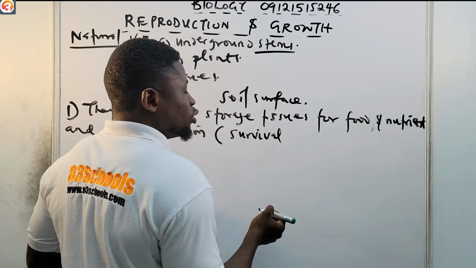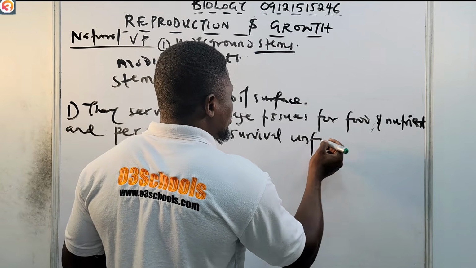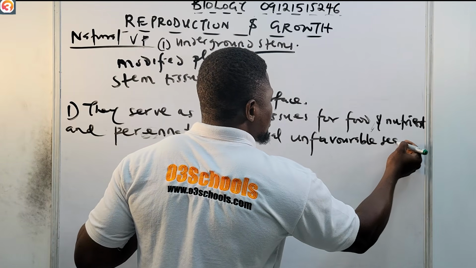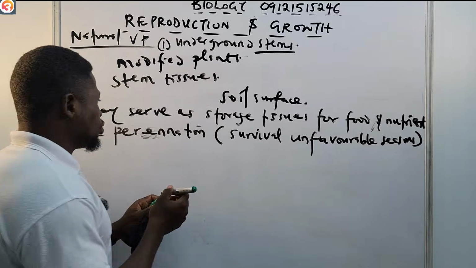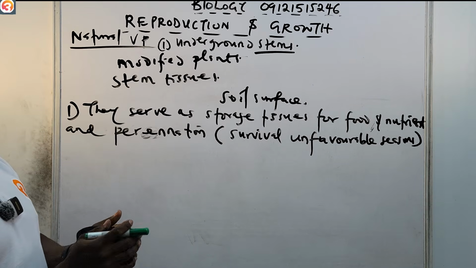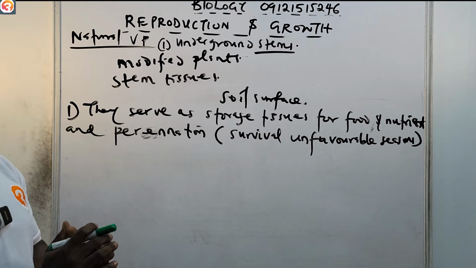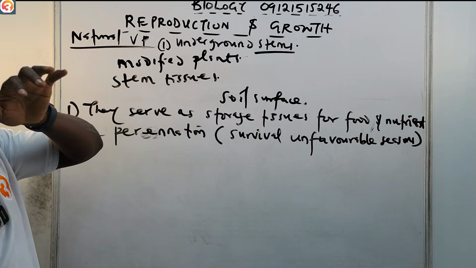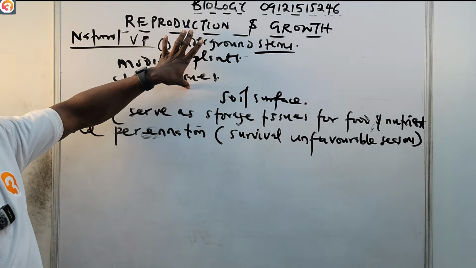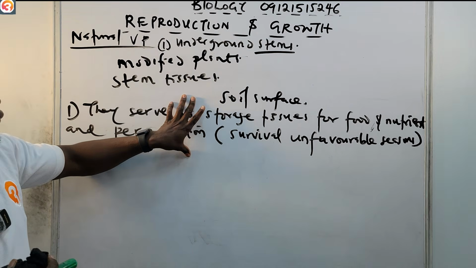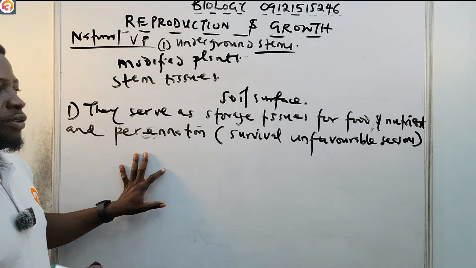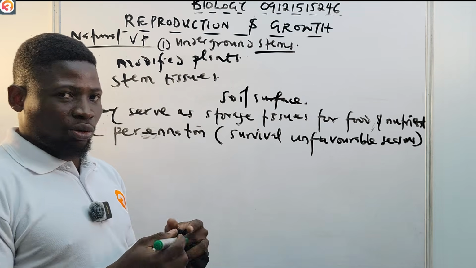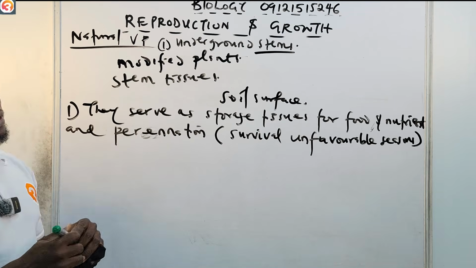It helps the plant to survive during unfavorable seasons. So that is what we call perenniation. This is the importance of the underground stem: they serve as storage tissues for food and nutrients, and perenniation helps the plant to survive during unfavorable seasons or conditions.